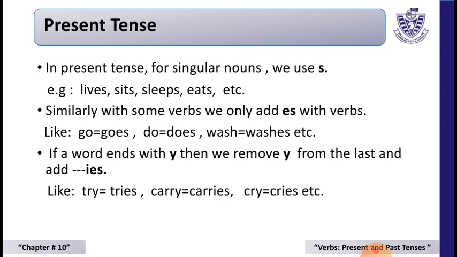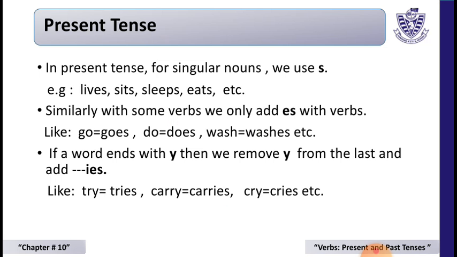Some basic rules of present tense and past tense are as follows. In present tense, for a singular noun, we use s. Keep in your mind, students, for present tenses we use s and es, and for past tenses we use d and ed.